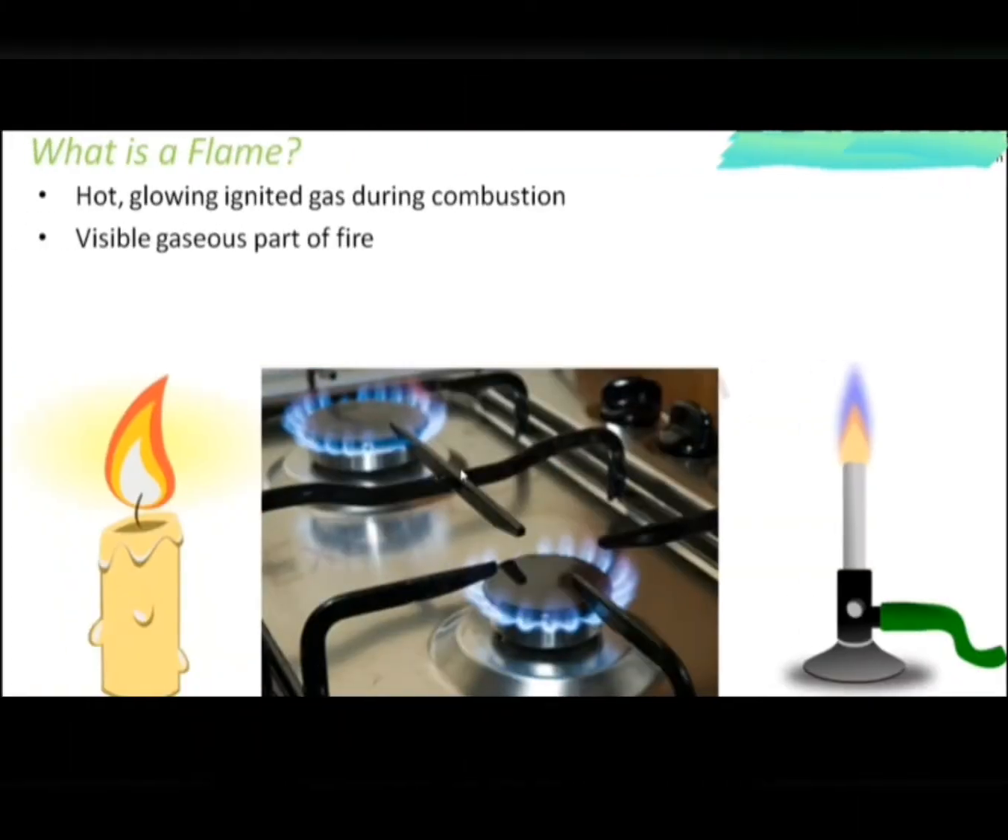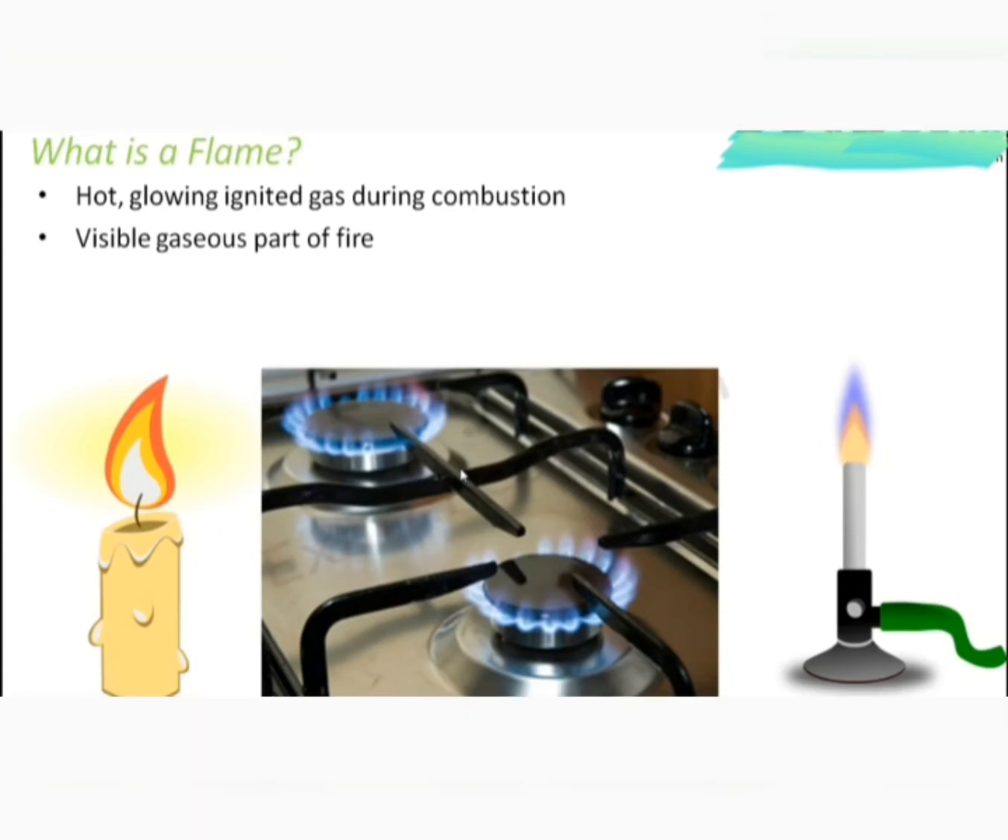Now, if you look at the flames from different objects, that is a candle flame or an LPG flame or even the Bunsen burner flame, all of them look quite different from each other. The Bunsen burner flame is more bluish in color. The candle flame is more yellowish or orangish in color. The LPG flame is a little bluish in color. So the structure and colors of flames vary from one object to another.